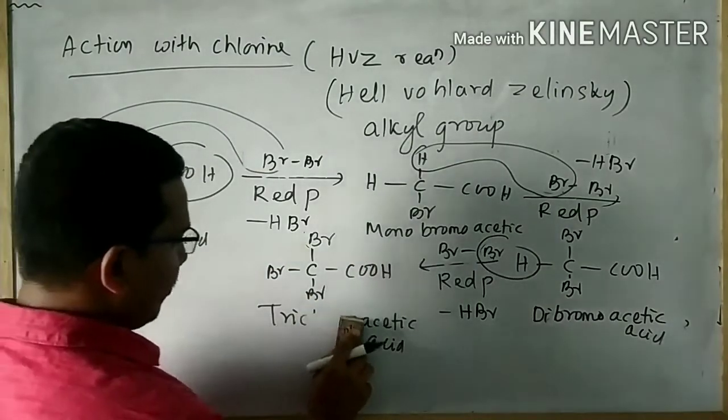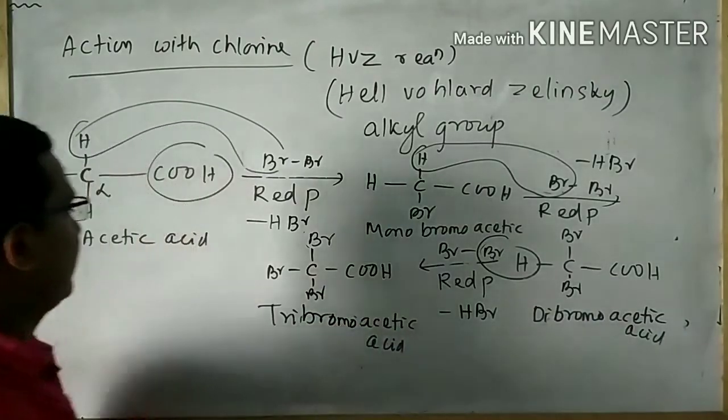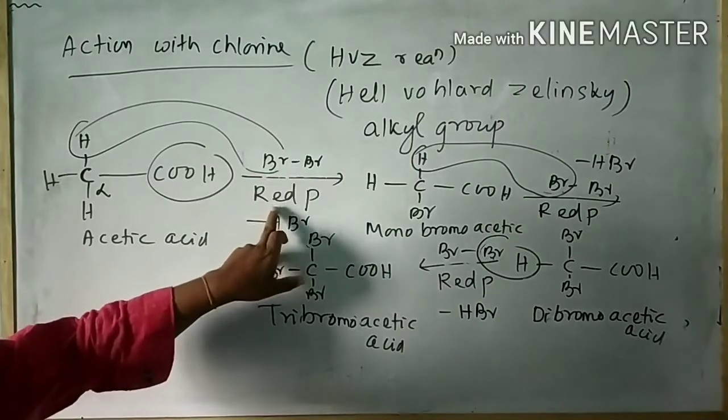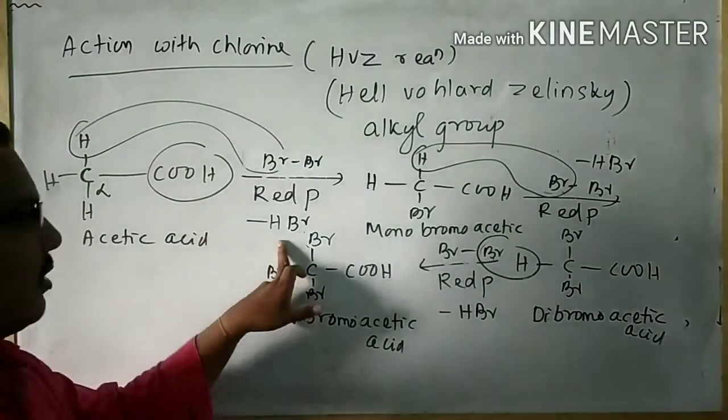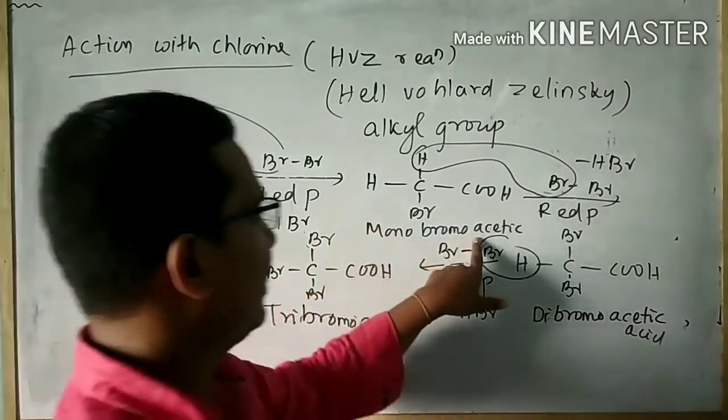The name of this compound is tribromoacetic acid. Acetic acid reacts with bromine in the presence of red phosphorus. There is a loss of one HBr molecule and it forms monobromoacetic acid.